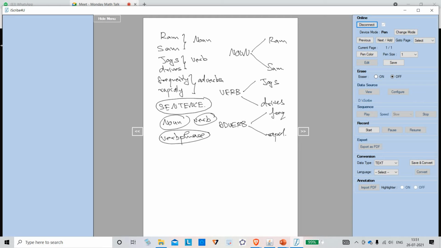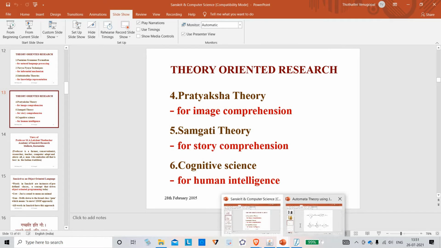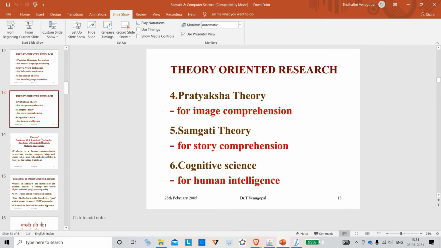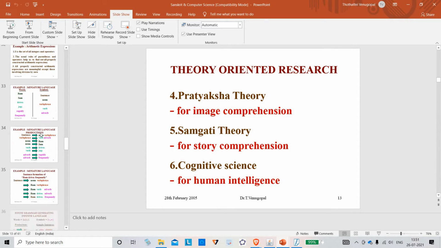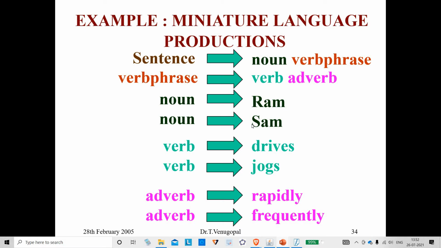Menu is coming. Now I will go to the initial stage and find out what are the rules to construct a sentence. Some grammar is there, right? This is the grammar for me.